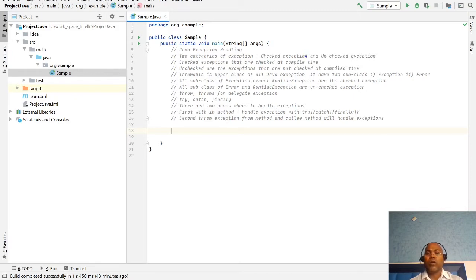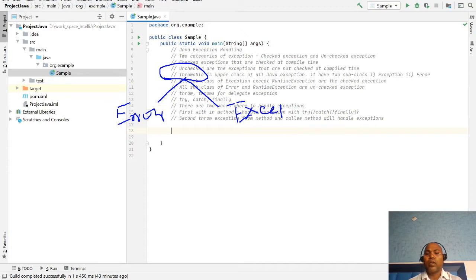The first thing we have to understand is that Java has a rich set of libraries and functions available in its classes. For this, Java provides Throwable, which is the superclass of all these classes. In Throwable there are two subclasses: one is the Error class, and another subclass is the Exception class.